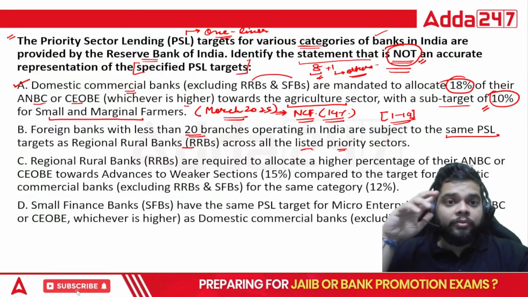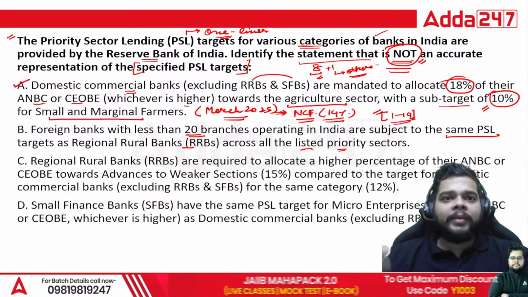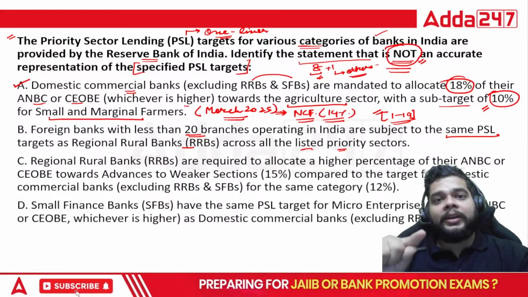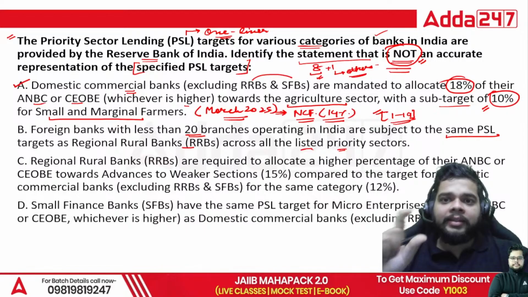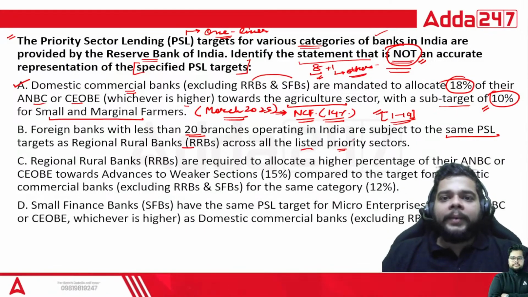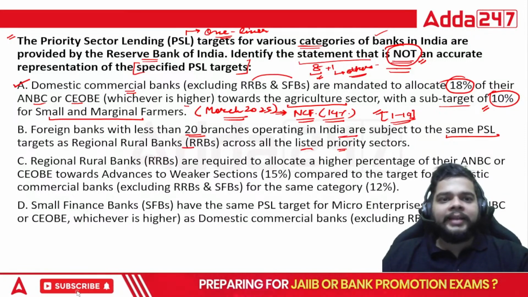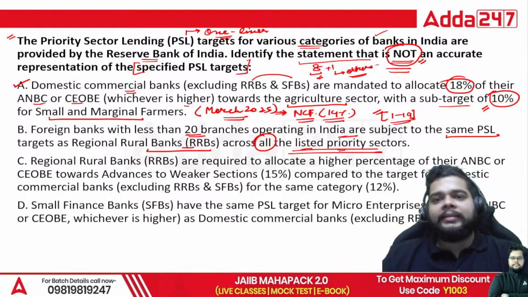So if you do not know the actual bifurcation, you might take the answer for the number of branches which are between 1 to 19. Okay. So foreign banks with less than 20 branches means the number of branches of the foreign banks are in the range of 1 to 19. Operating in India are subject to the same PSL targets as RRBs across all the listed priority sectors.